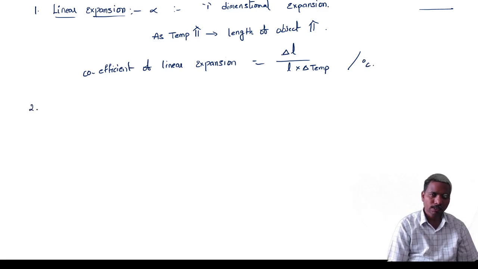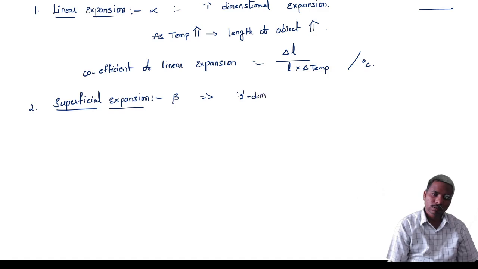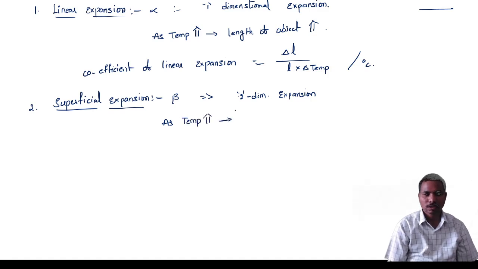Second one, superficial or area expansion, that is beta. It is a two-dimensional expansion. As temperature increases, the area of the object increases.